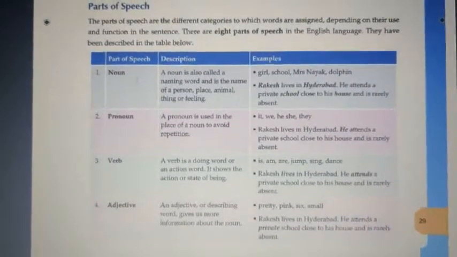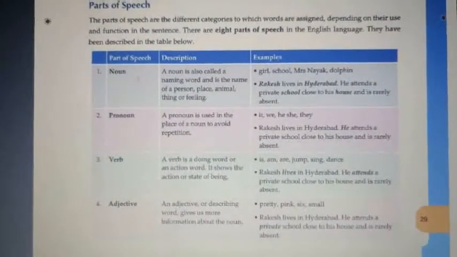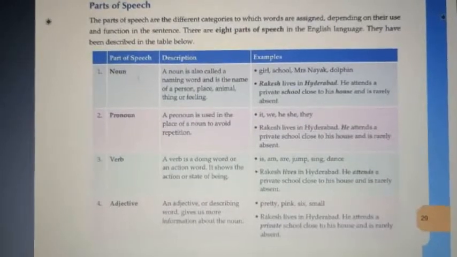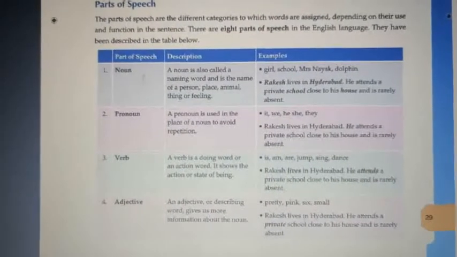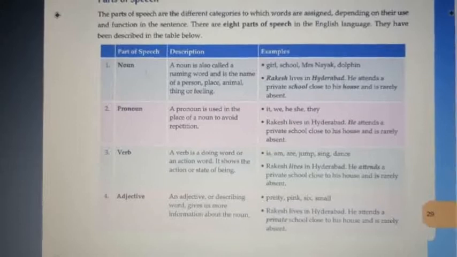Noun is also called a naming word and is the name of a person, place, animal, thing or feeling. For example, girl, school, Mrs. Nayak, dolphin. Rakesh lives in Hyderabad. He attends a private school close to his house and is never absent.